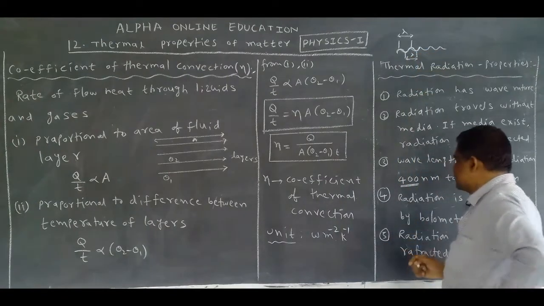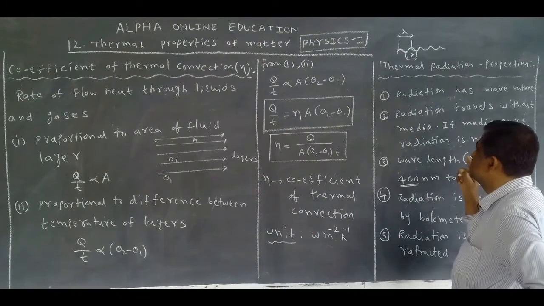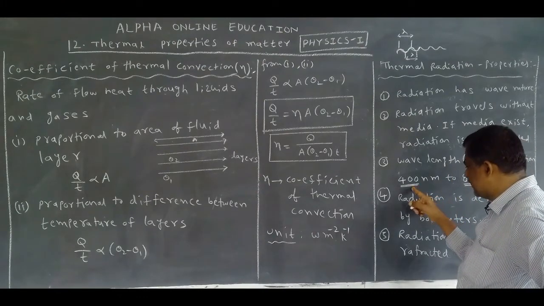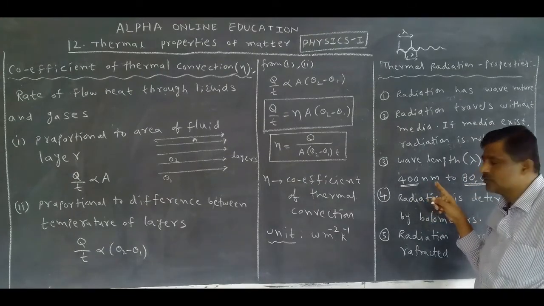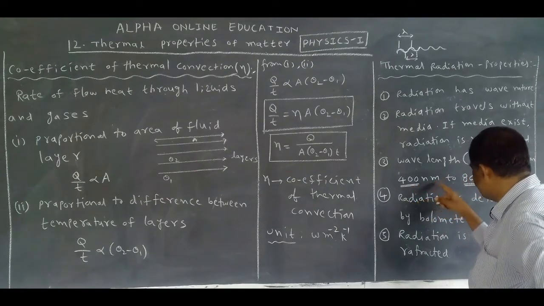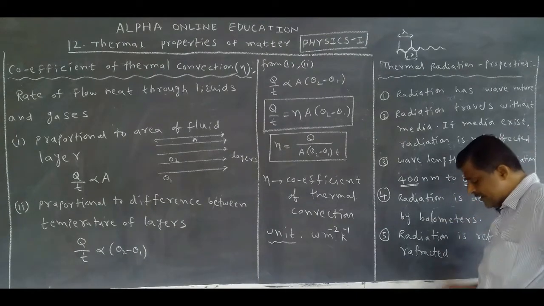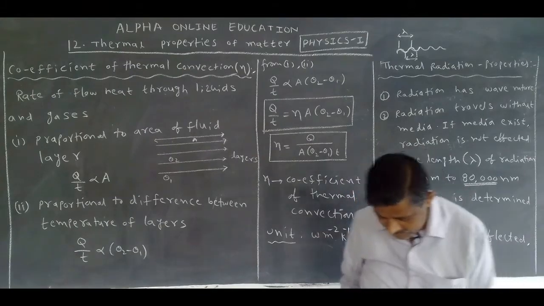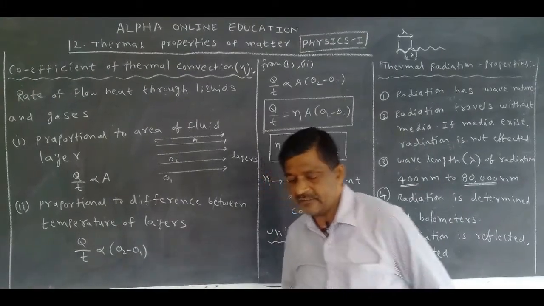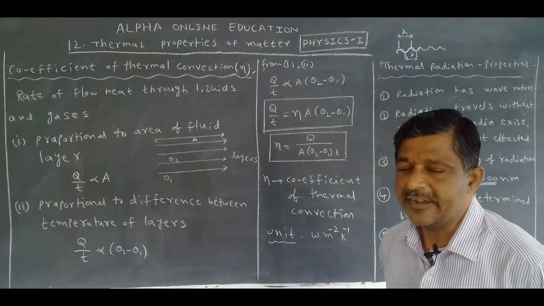The wavelength of radiation starts from 400 nanometers to 80,000 nanometers. This is very, very important. What is the wavelength range of radiation?